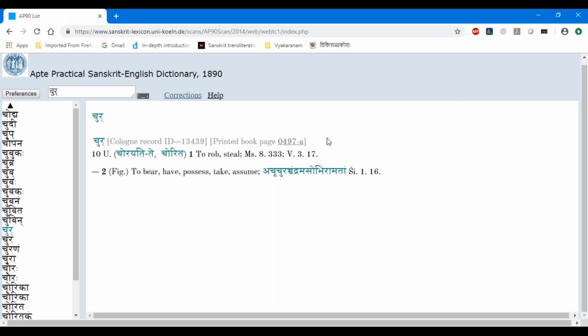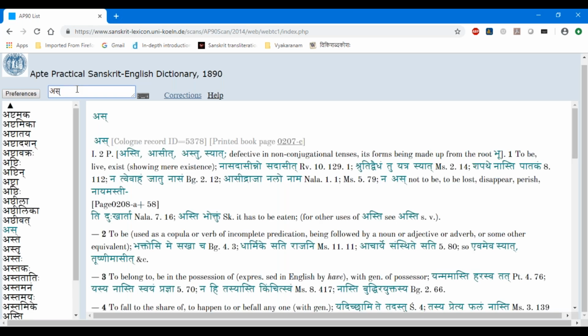Okay, I will just do one more thing and then we'll go to questions. This dhatu as is a very, very commonly used dhatu. Asti is the form. It is again in the second parasmaipadi, the second gana dhatu. Asti, asit, and then the past tense form astu, syat.